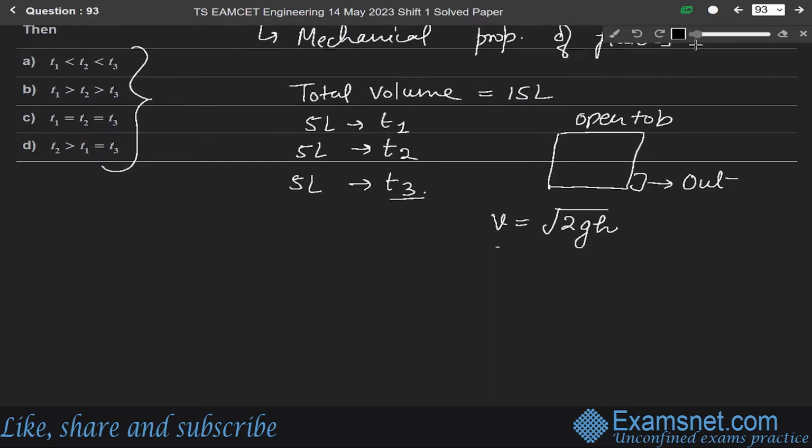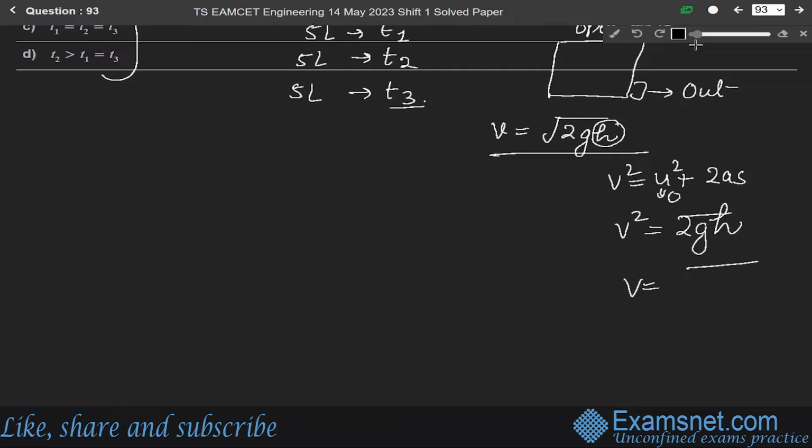So this velocity comes out from the third equation of motion, that is v square equals u square minus 2as. Here displacement is in terms of height, gravity is the acceleration, and u is the initial velocity, which is considered to be zero. So v square equals 2gs, and in terms of s we write h, so v will be equal to under root of 2gh. So the velocity of efflux we considered as under root of 2gh.